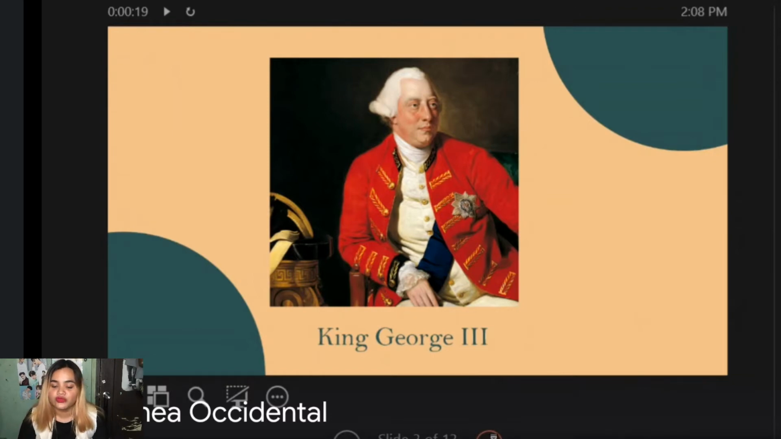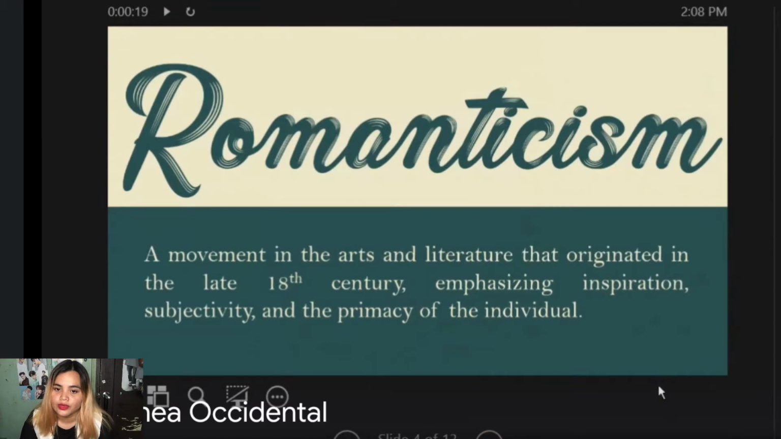Now let's move on to Romanticism. Romanticism is a movement in the arts and literature that originated in the late 18th century, emphasizing inspiration, subjectivity, and the primacy of the individual. Shelley belonged to what is known as the second generation of Romantic poets.